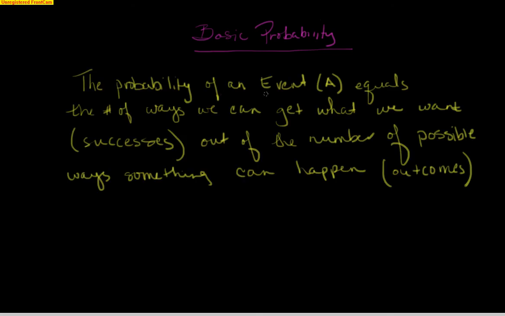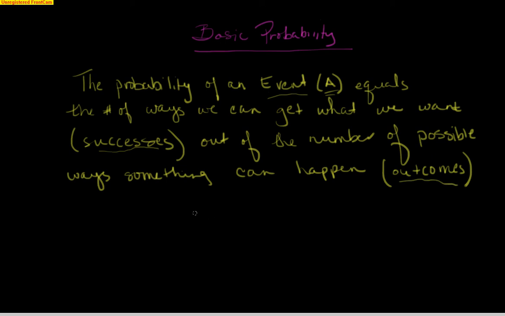Well, the probability of something happening, or in other words, the probability of an event, we'll call that event A, is always going to equal the number of ways we can get what we want, in other words, successes, out of the total number of possible ways something can happen, or outcomes.